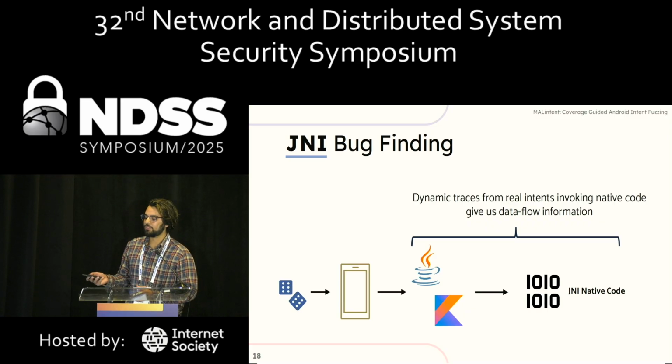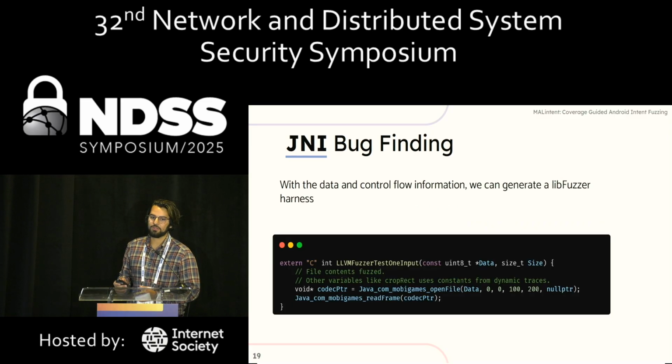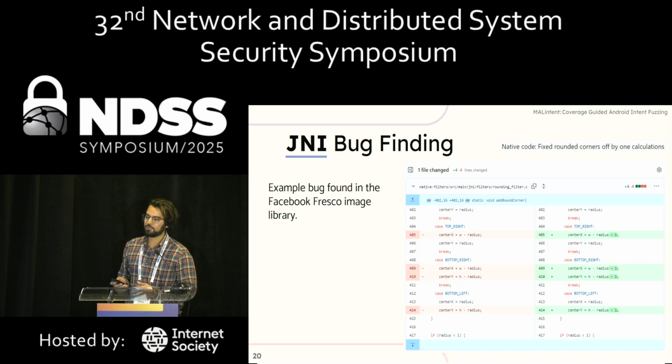That lets us synthesize a harness that just exercises the native code based on those data flows. So in that open file into read frame example, we synthesize a fuzzer that directly calls those two things. This allows us to do fuzzing at a much faster rate on these native libraries.